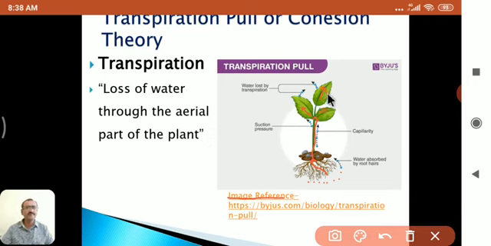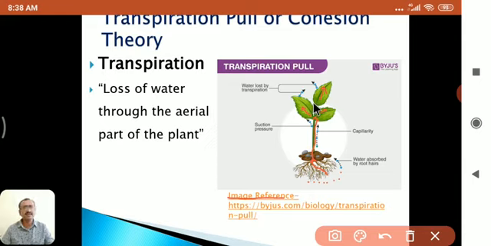When the temperature increases in the atmosphere, the temperature inside the plant also increases.